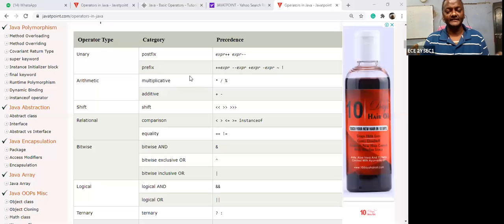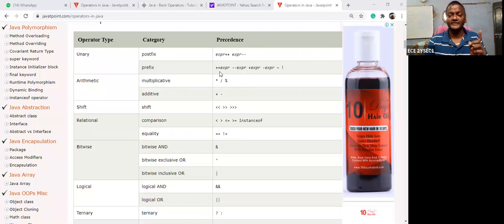In unary, there are two types of expressions. One is called plus plus, and it has two types: one is the postfix and the next one is the prefix. You already have some idea. Post stands for latter, pre stands for before. So in the prefix, first is increment, then store. Please remember, it's a very simple language. Increment and store.